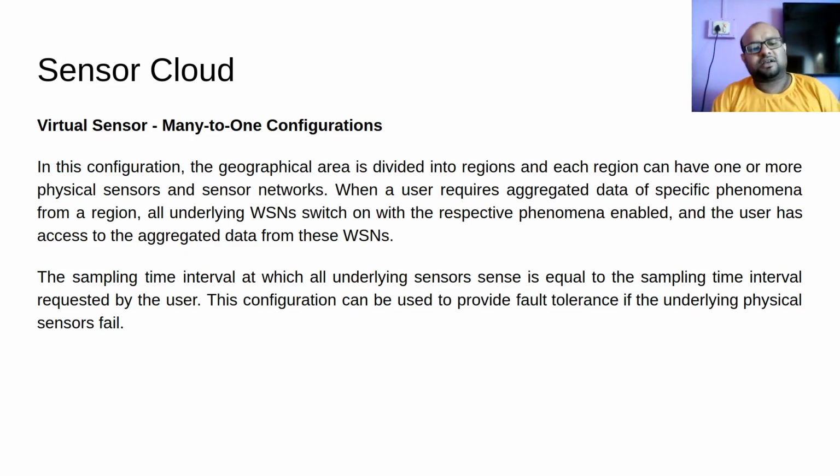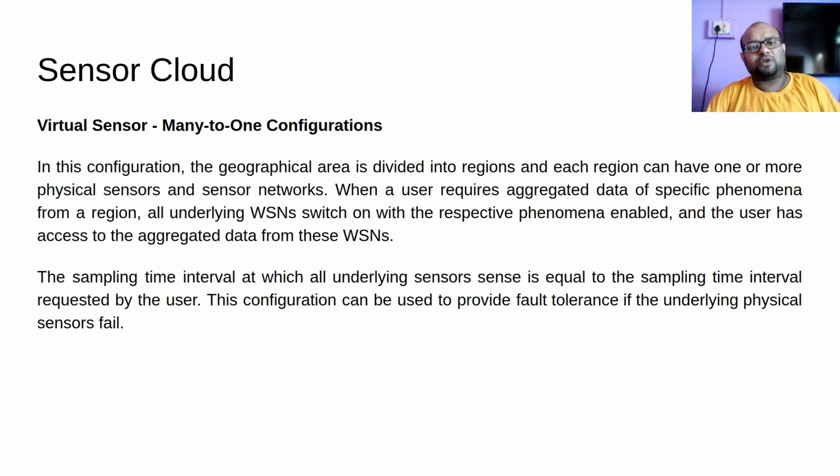What is the sampling rate at which I have to sample? All these physical sensors will have to sample the data at the rate at which I require the virtual sensor to sample. Say I have this requirement that my virtual sensor has to sample data once every second. Then all the different physical sensors that are contributing data to this virtual sensor all have to sample once every second. Now this configuration can be used to provide fault tolerance if the underlying physical sensors fail. We will talk about fault tolerance at the end of this video.